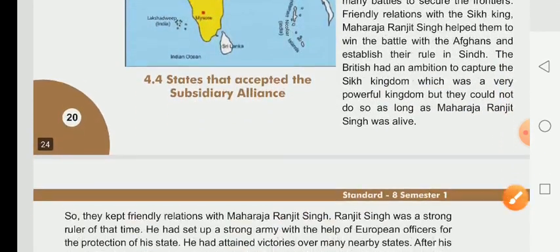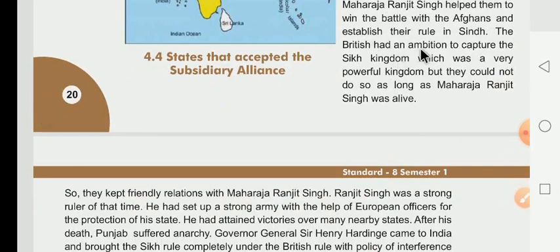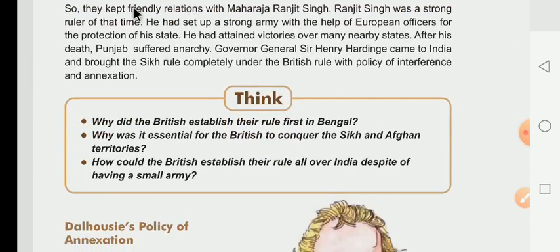The Britishers had an ambition, it means mahatvakanksha, to capture the Sikh kingdom, which was a very powerful kingdom, but they could not do so as long as Maharaja Ranjit Singh was alive. So they kept a friendly relationship with Maharaja Ranjit Singh.